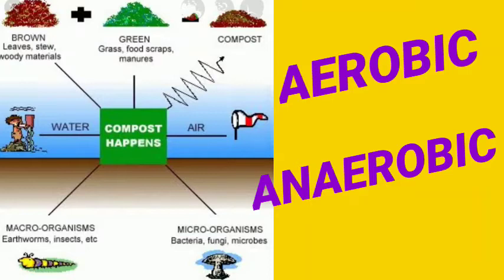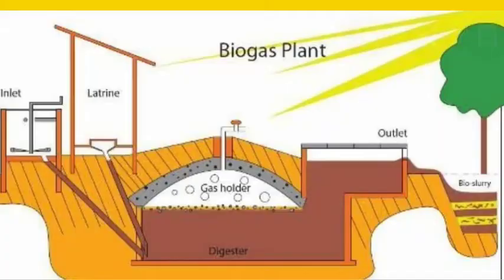Now the next is the biogas and gobar gas. There are sewage plants in big cities where the collected human excreta is decomposed by sewage bacteria, and in this process inflammable gas is produced which is collected for cooking, and the liquid and solid products are used as what? As manure. Clear? Now the very important thing here is, what is inflammable gas? Inflammable gas is the gas that can be explosive when mixed with air in the right proportion.